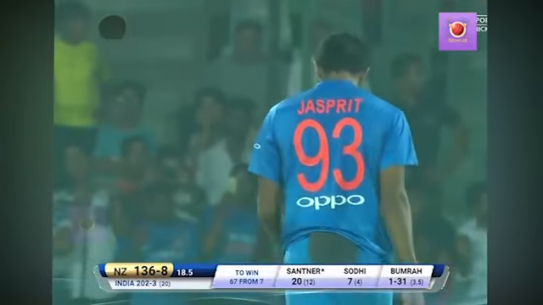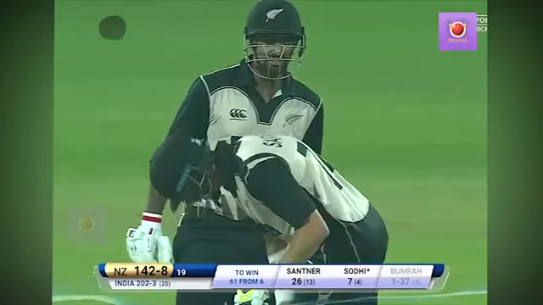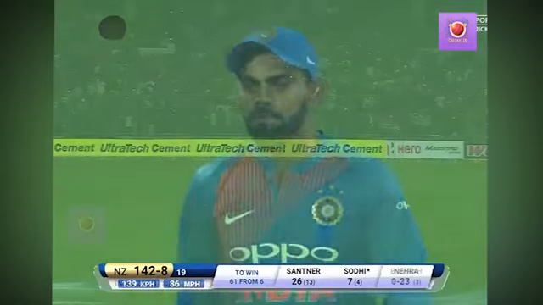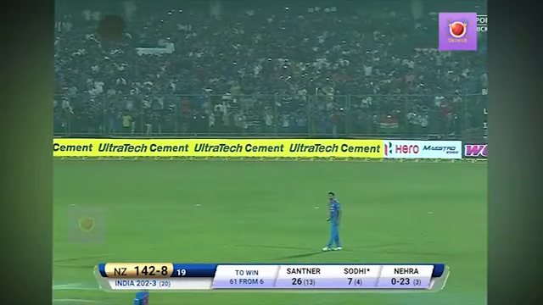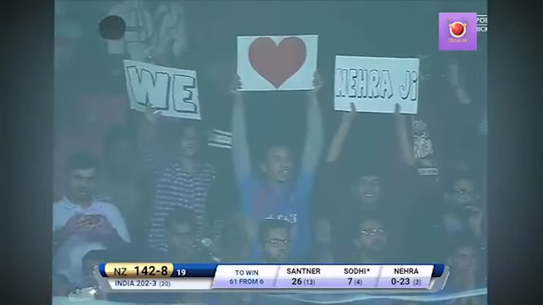And another one, and that'll sail over the ropes as well. This is good clean hitting from Mitch Santner. 16 off the over. It's 142 for 8 with just 1 left. Well, 61 from 6 balls, but that is irrelevant because everybody on the ground here at the Kotla is overjoyed.